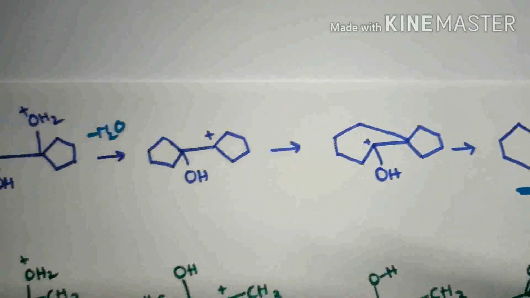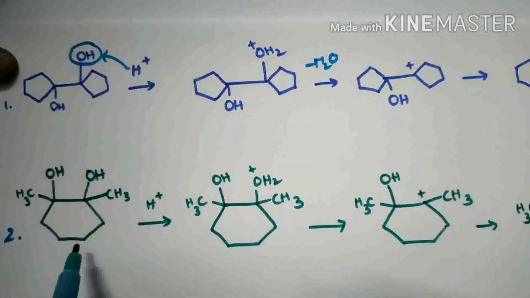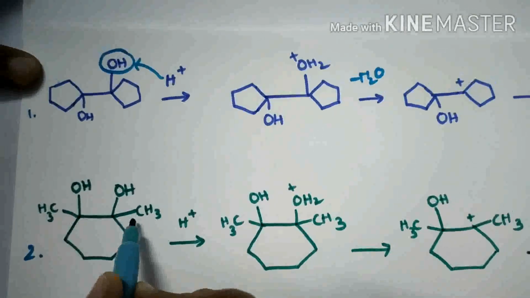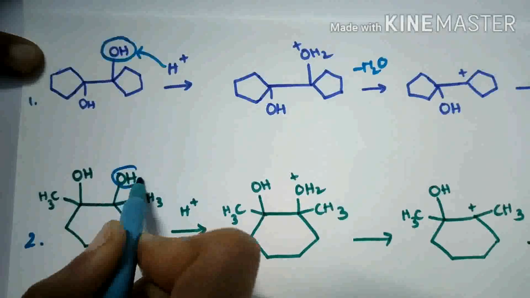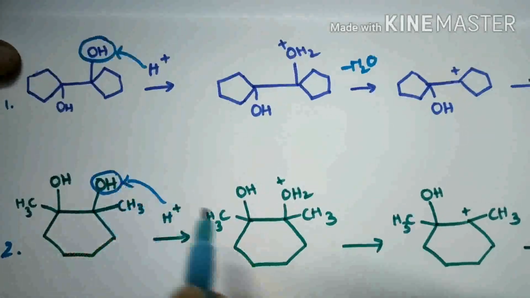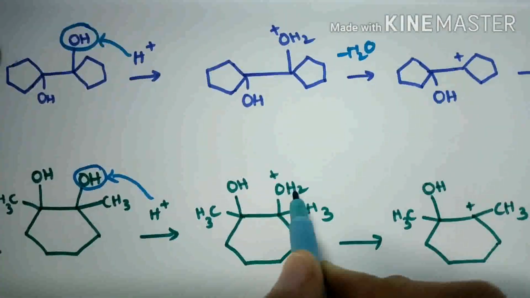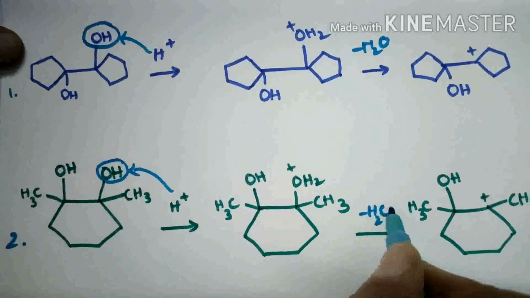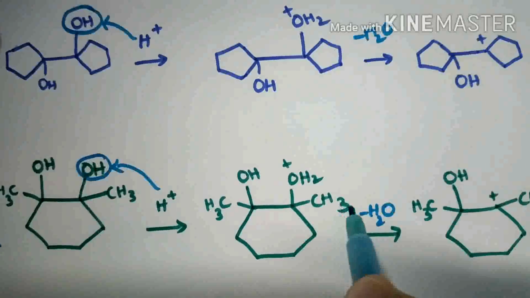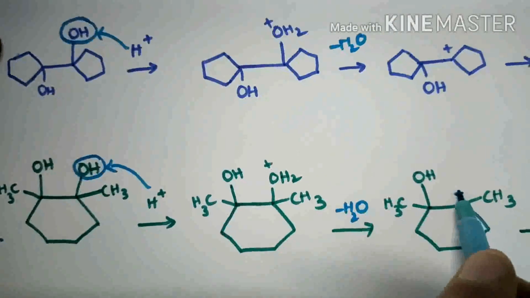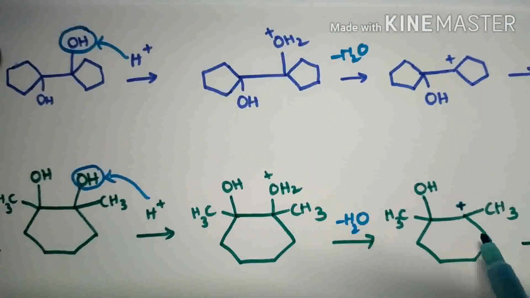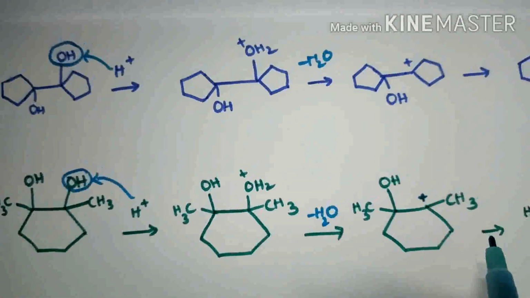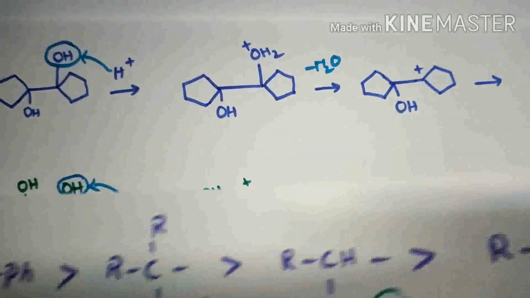And next, in this compound also the same groups are attached to these carbons. One OH will be protonated and then this OH2 group is removed as a water molecule, and then we get a carbocation intermediate. And then let us see the migratory aptitude of the groups.